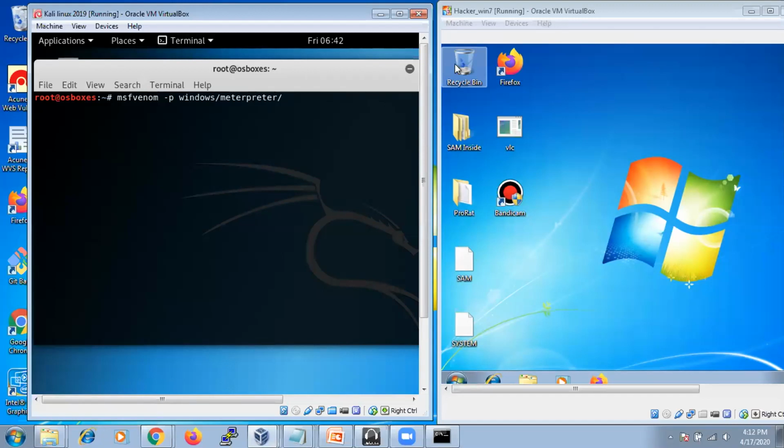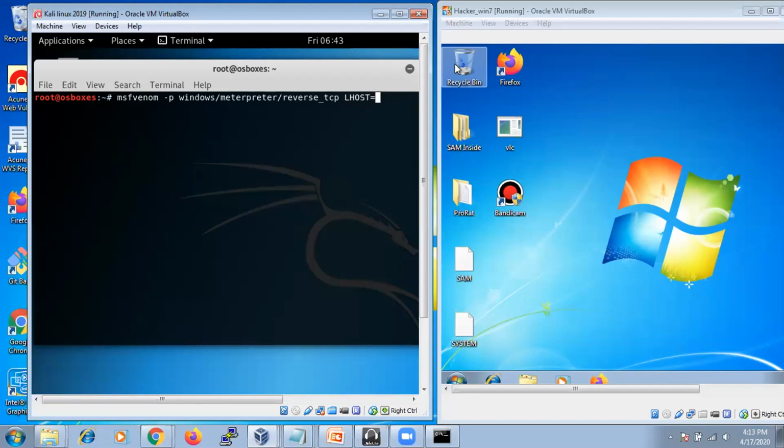From that, we are going to use a technique called reverse TCP. We use a reverse TCP connection so that the connection automatically comes back to our hacker system. Once you're done with this, LHOST. LHOST means local host. Here I'm going to use it with a local host. If you are in a remote location, not in the same location, you are going to use RHOST, meaning remote host.